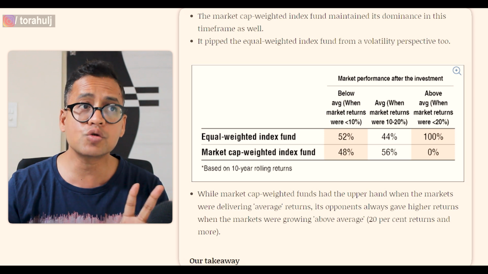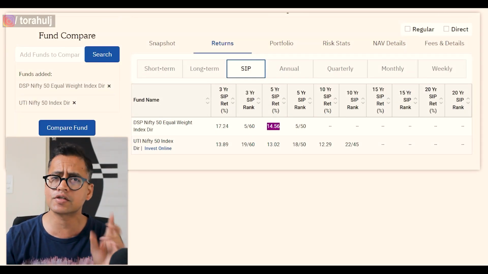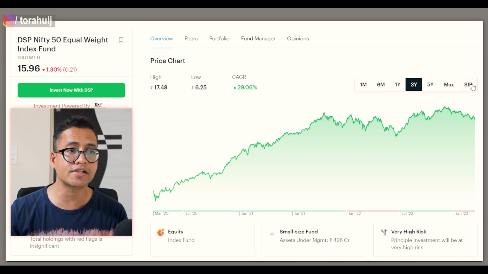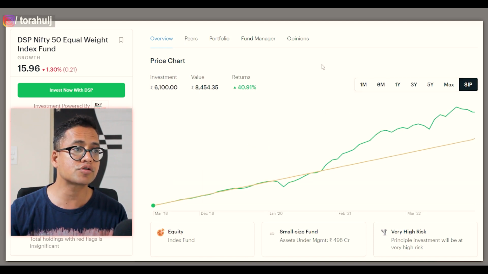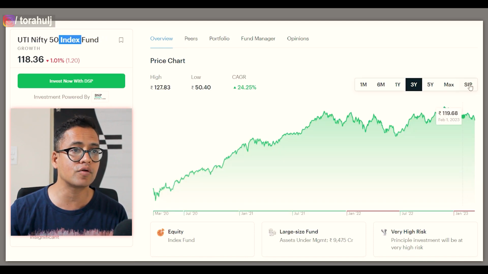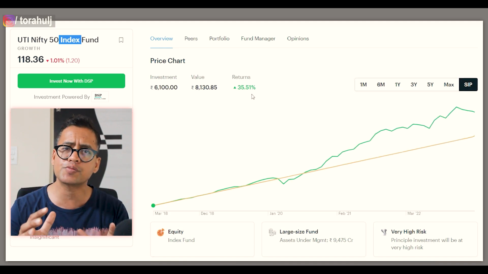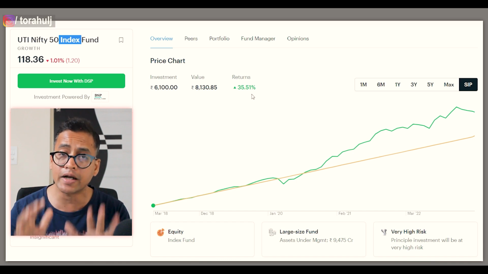Also, I want to compare and show you the SIP returns. It's very important, as a few of the investors use the SIP route. If you look at the SIP returns in the last 3 years, DSP has given better returns than UTI. And from a 5-year SIP perspective, again, DSP has given better returns than UTI. If you look at the SIP return in the ticker tape, you are going to see 40% for DSP, and for UTI, you are going to see 35%. So from a SIP perspective as well, equal weight has given better returns.